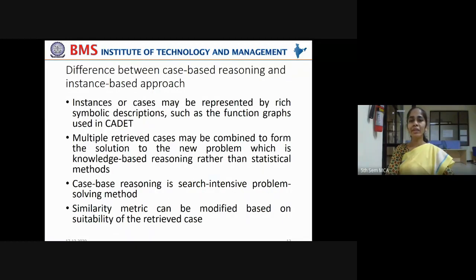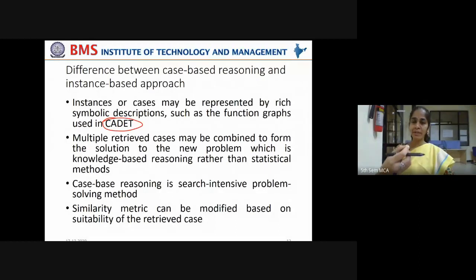Now, what is the difference between case-based reasoning and instance-based approach? Instances or cases may be represented by rich symbolic descriptions, such as function graphs used in CADET. In instance-based reasoning, you don't have that flexibility. But in case-based reasoning, you can use symbolic descriptions as function graphs in order to represent the functionalities of various mechanical devices.